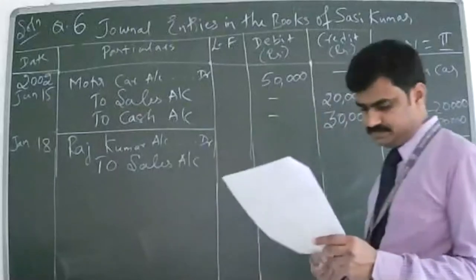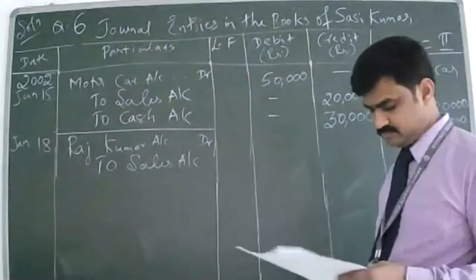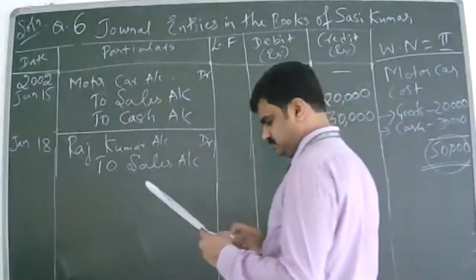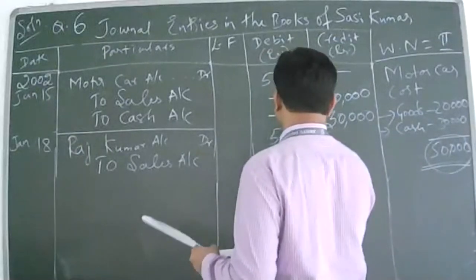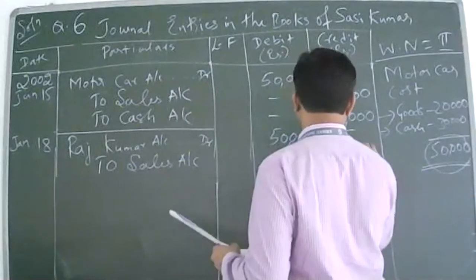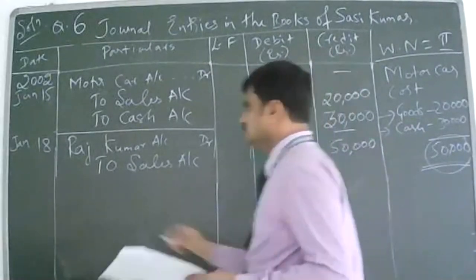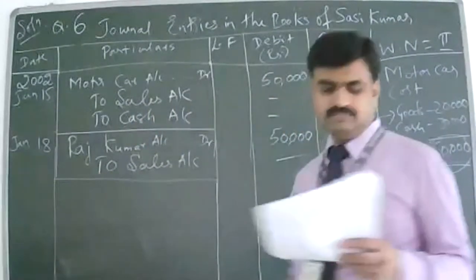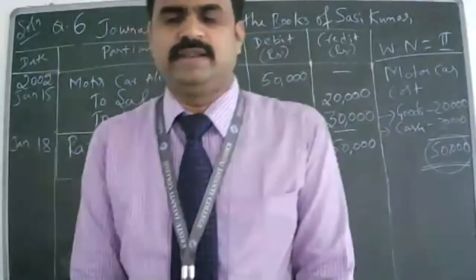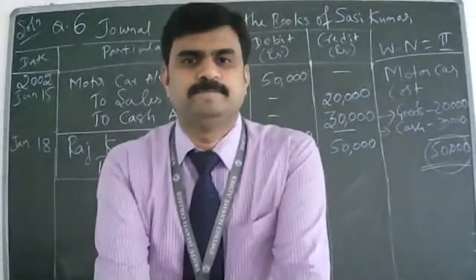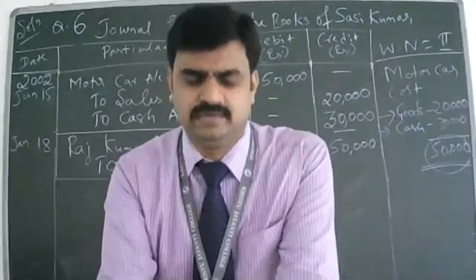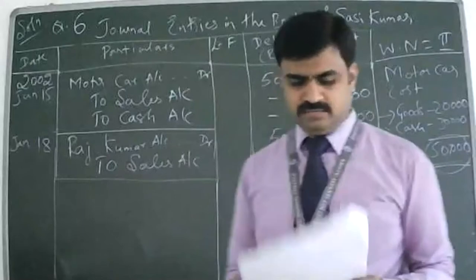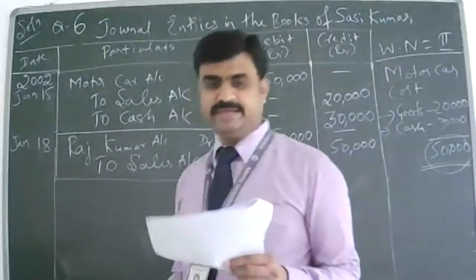How much is the amount? 50,000. Write the narration: Being goods sold on credit. Simple. Next one, Jan 20th.